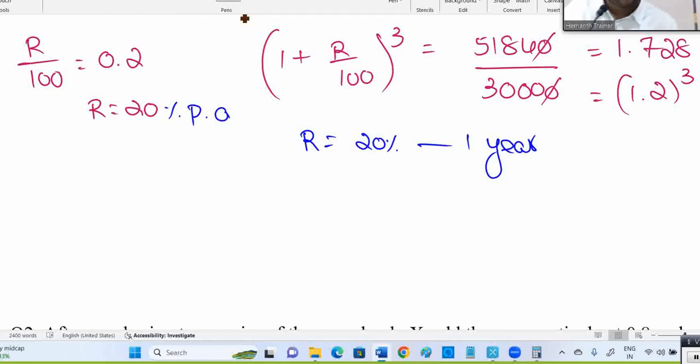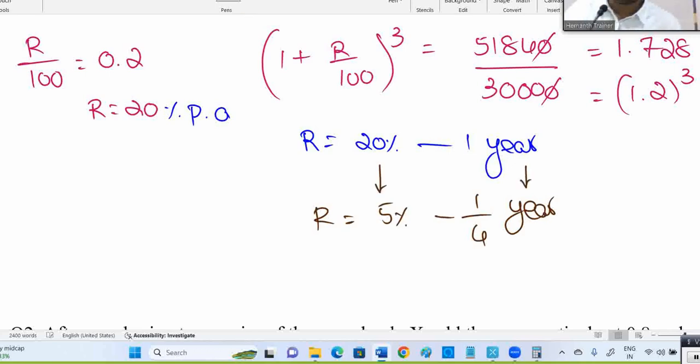Right. Now, what they're asking: for the same 30,000, you need to find the interest in 6 months, but with the rate compounded quarterly. Quarterly means 1/4th of the year, right? It means the rate of interest should be 20% divided by 4, which is 5%. For 1 year interest is 20%, so for 3 months, 1/4th of the year, quarterly. So you have to understand, maybe next time they'll ask half yearly. Half yearly means what should be the rate of interest?